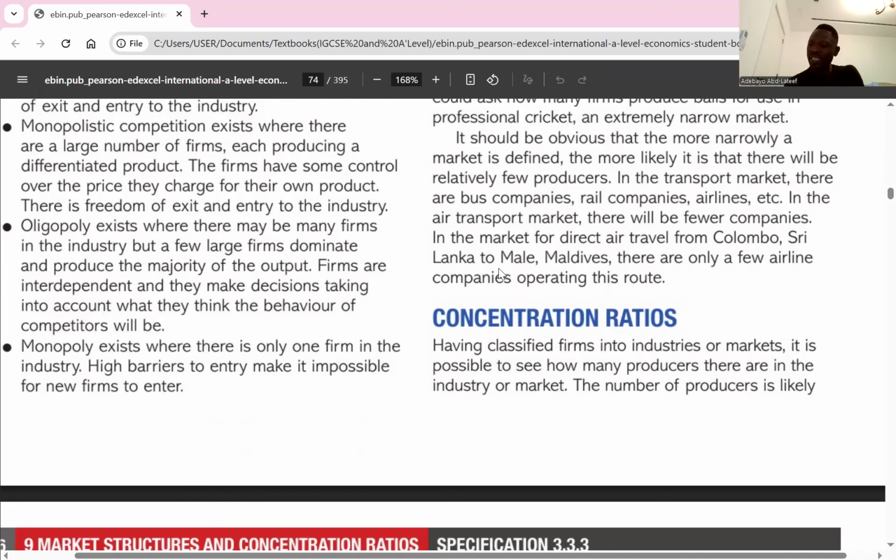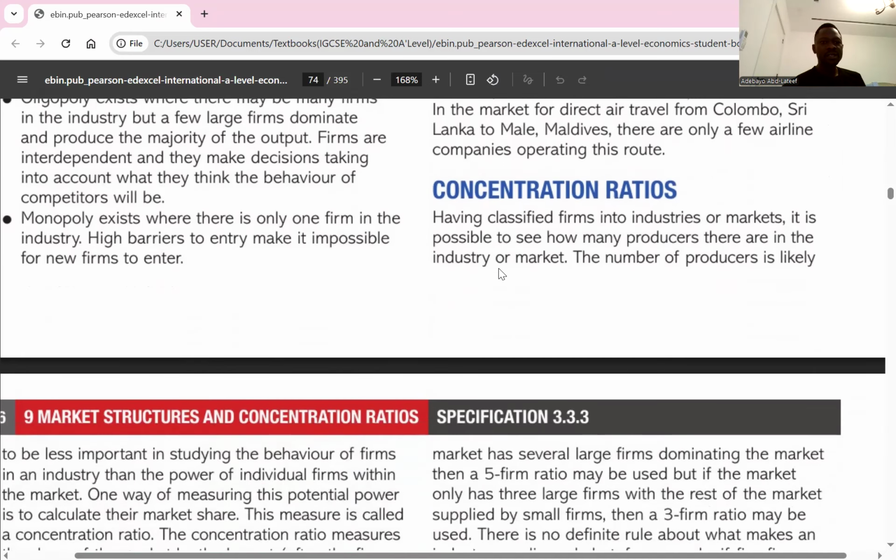Firms are interdependent and they make decisions taking into consideration the behavior of their competitors. So they don't just make decisions; they consider the impact on their competitors. I think oligopoly is clear.